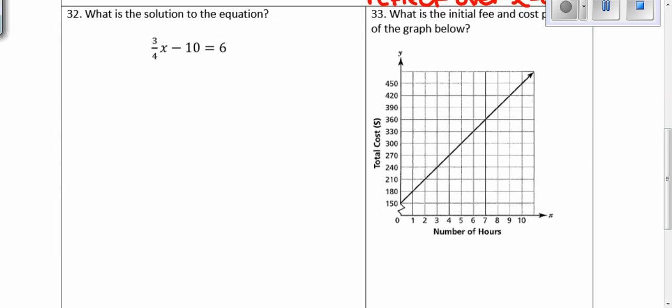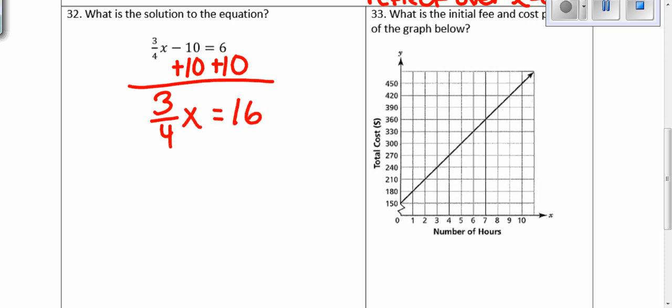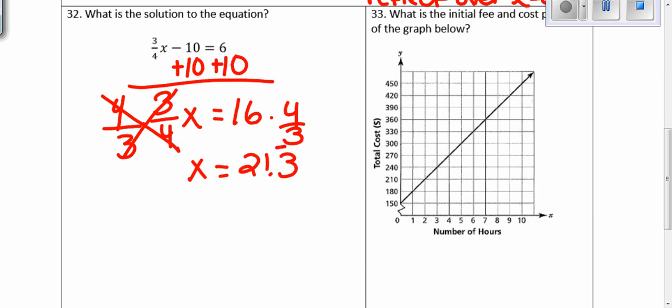Number 32. What is the solution to the equation? So we're just solving this equation. We want to get the variable alone, so we add 10 to both sides. So we have 3/4 x equals 16. Now we have 3/4 x. We're going to just multiply by the reciprocal. When you multiply by the reciprocal, the 4's cancel out and the 3's cancel out. So what you do to one side, you do to the other. You multiply the other side by 4/3, and you get x equals 21.3 with a line over it. That's our answer.